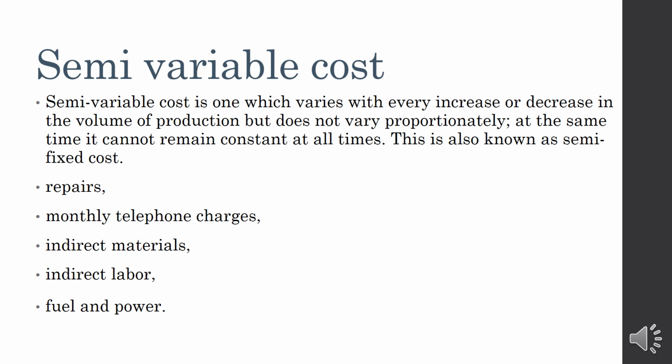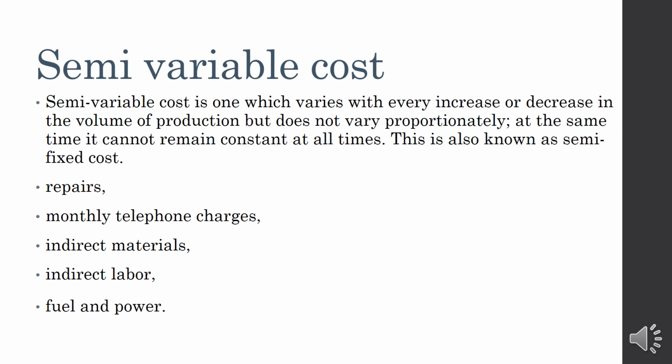Then fuel and power. We know that power consumption, meter charges, and service charges will be entirely different. Service charge will be fixed, meter charges will vary based on how much electricity you are using. But we cannot say that it is fixed or variable. So that type of cost will be considered as a semi-variable cost. So these are the examples of semi-variable cost.